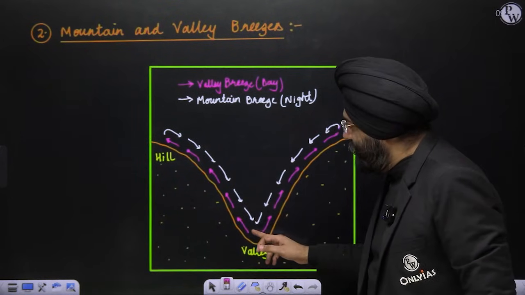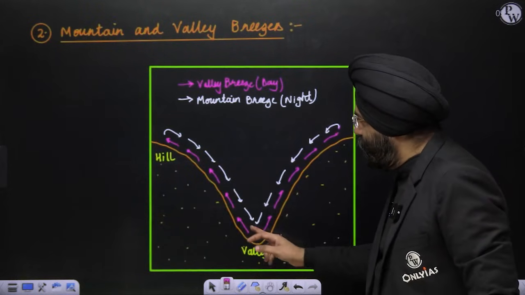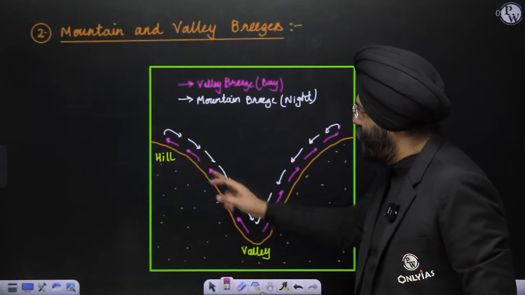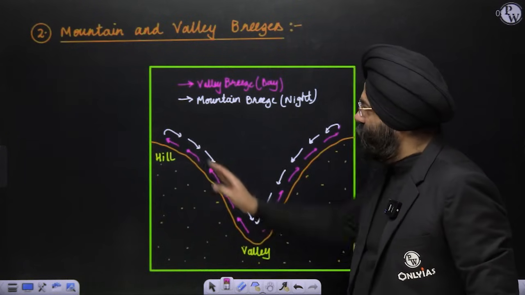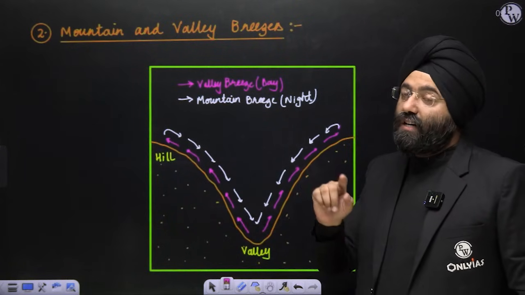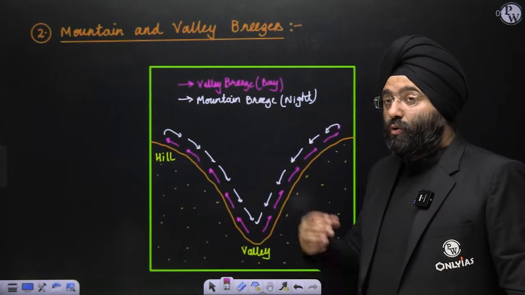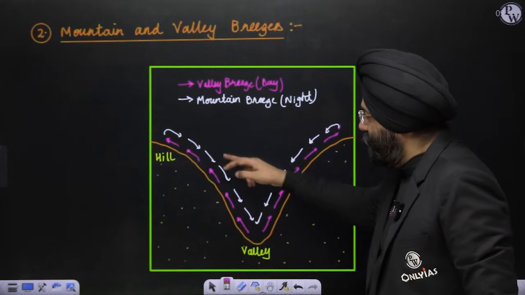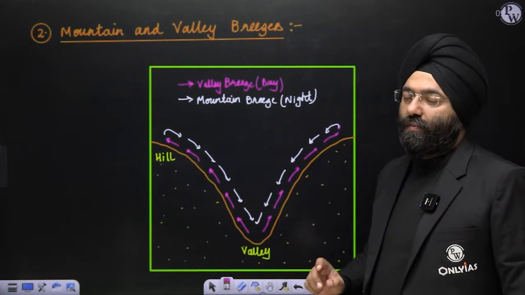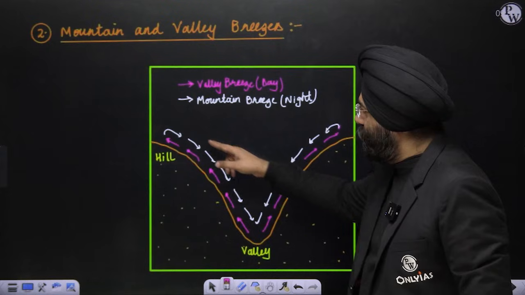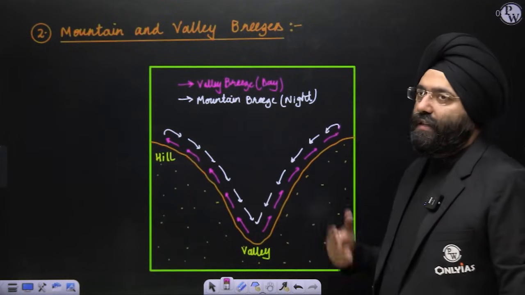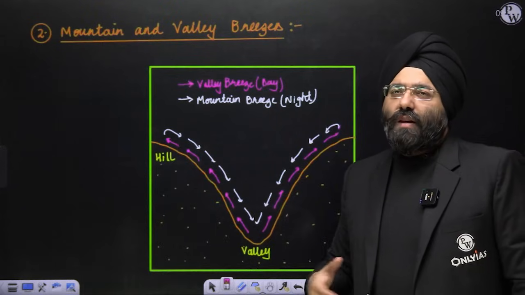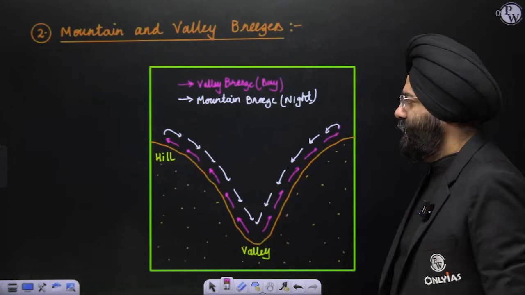This rising of the wind across the valley upward is known as the valley breeze. This happens during the daytime. During the night time, it cools down, and the air comes down. This moving down is known as the mountain breeze during the night time. This is again a simple local concept that happens in the valley regions. This is something very clear.